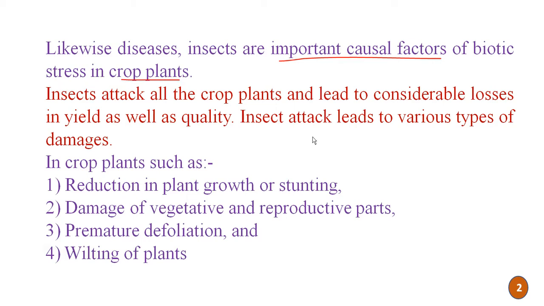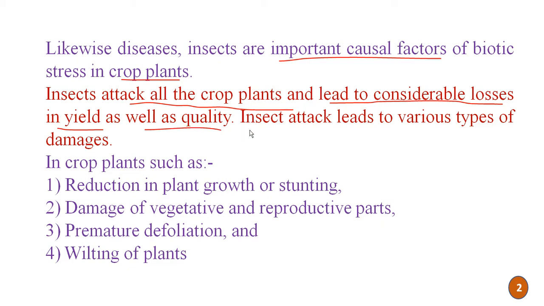Means besides diseases, insects are also a major cause of stress in crop plants. These insects attack all the crop plants and lead to considerable losses in yield as well as quality of crop plants.